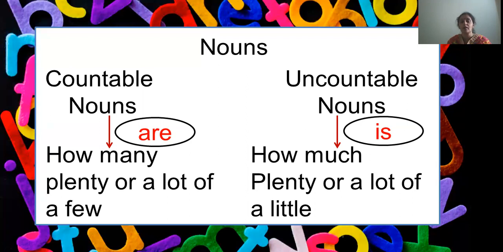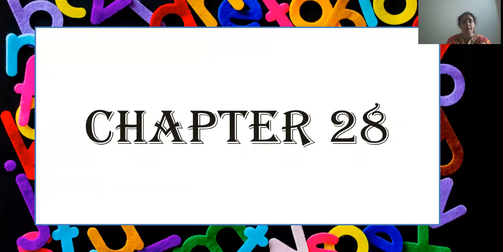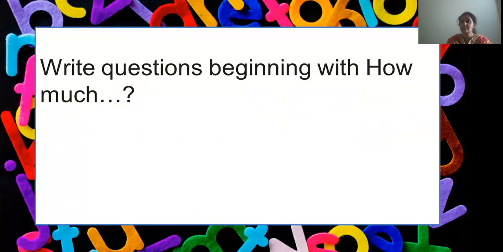We have already solved how many examples last class. The exercise regarding how many was completed in our last class. So in today's chapter, that is chapter 28, we are going to frame questions using how much, and we are going to give answers to these questions. Today the exercise is: write questions beginning with how much.